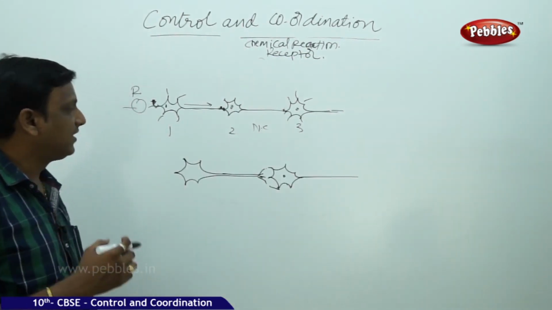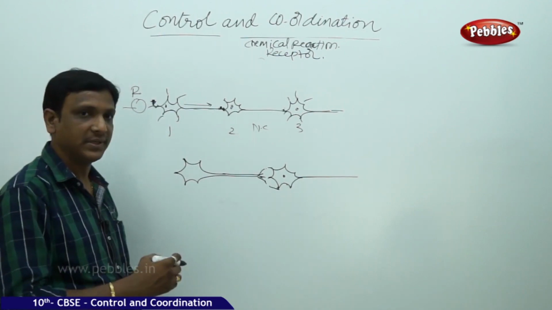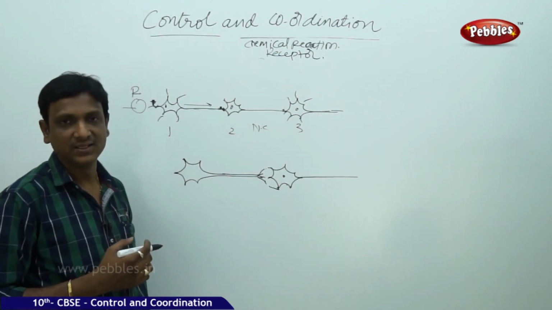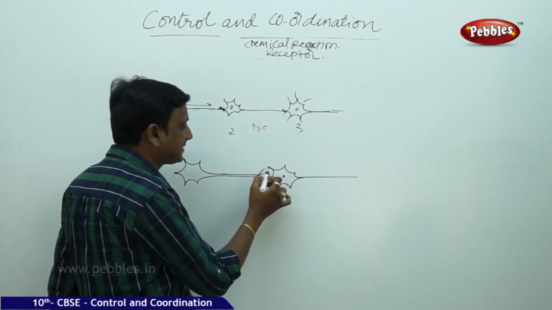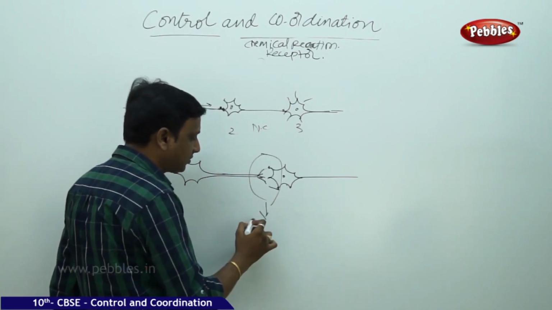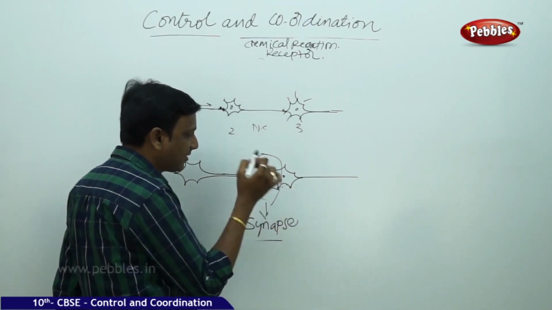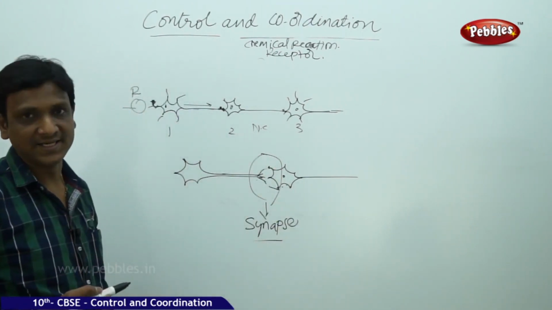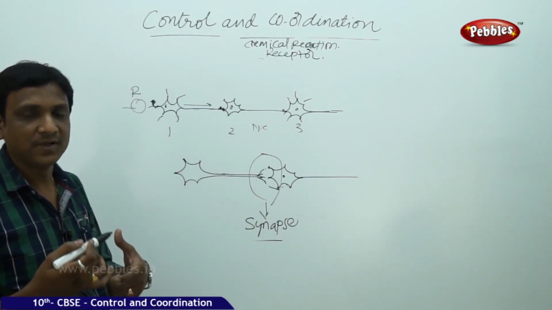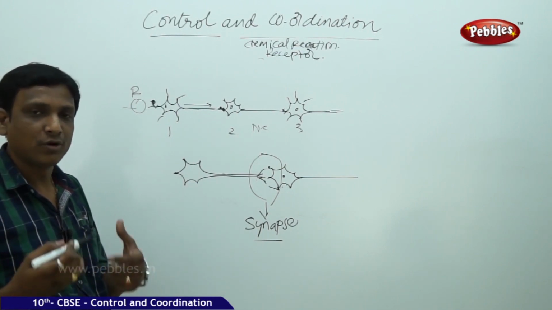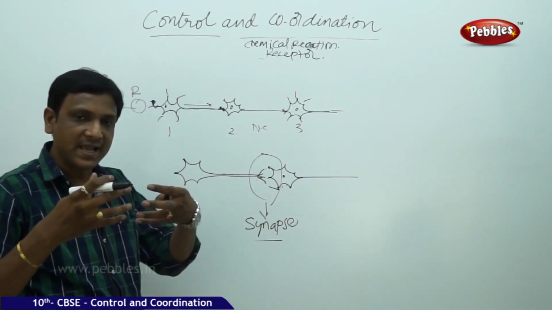Here the gap between one nerve cell and another is a very slight gap in which the electrical impulse is converted into some form of chemicals, by a chemical reaction. Again these chemicals are converted to electrical impulse at this particular junction, which is called the synapse. Synapse is nothing but the gap between one nerve cell and another. They are connected, though of course they may not have direct physical contact. The tips of the dendrite of one nerve cell do not have direct physical contact with the terminals of another nerve cell, but there is some gap between the connection.